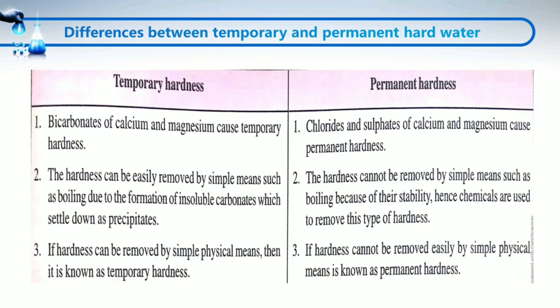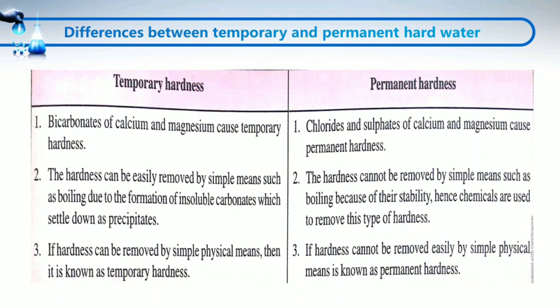Now let's see some differences between the temporary and permanent hardness of water. Temporary hardness is caused by bicarbonates of calcium and magnesium, but the permanent hardness is caused by chlorides and sulfates of calcium and magnesium. Then secondly, the temporary hardness of water can be removed by simple means such as boiling.